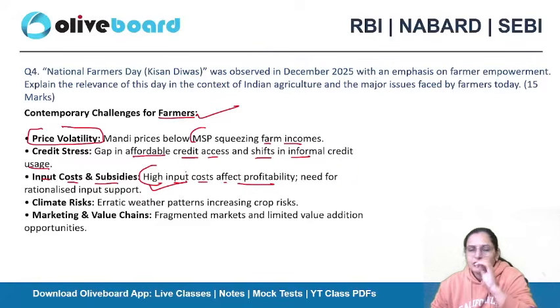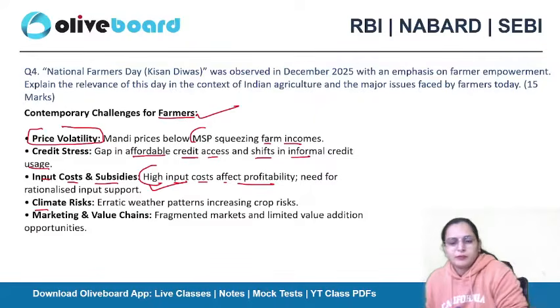So they need to have this income support. Climate risk. Climate is something which is unpredictable. A farmer has sown a seed. He is working very hard on his field, and all of a sudden erratic rainfall patterns follow. So what will the farmer do? All his mehnat will be in vain.